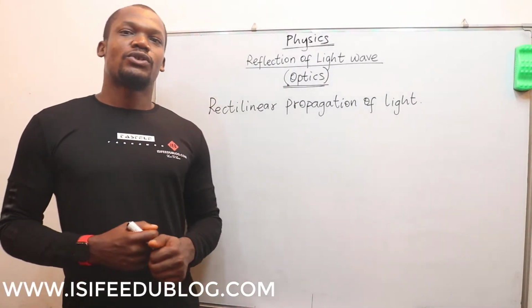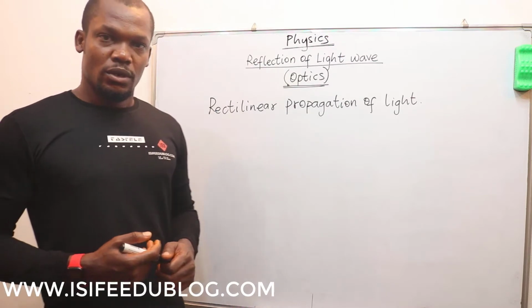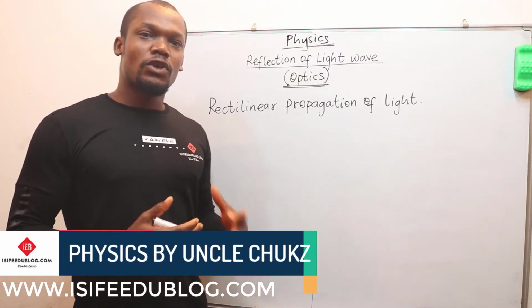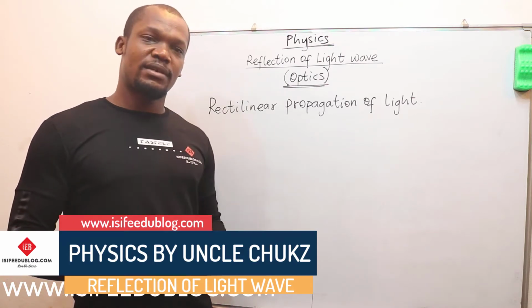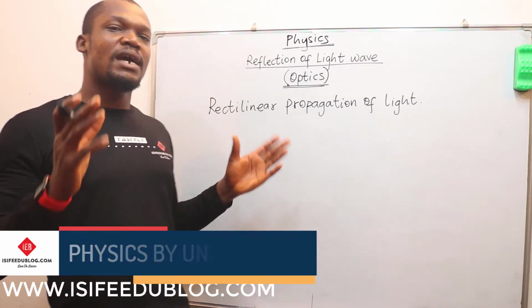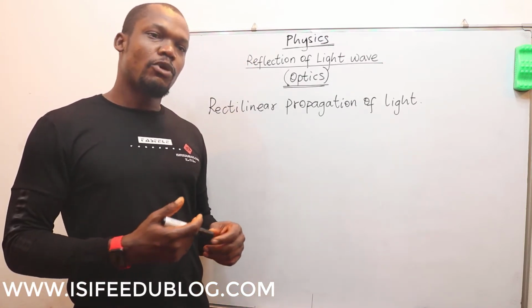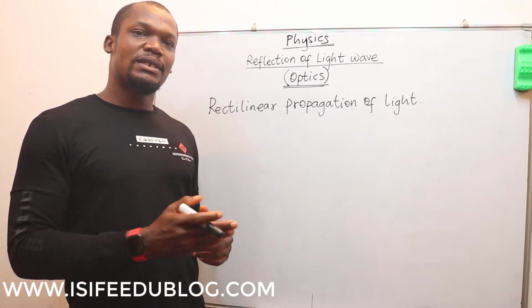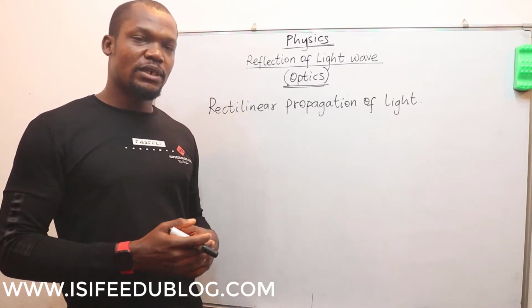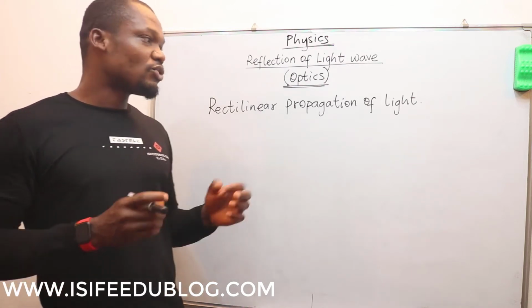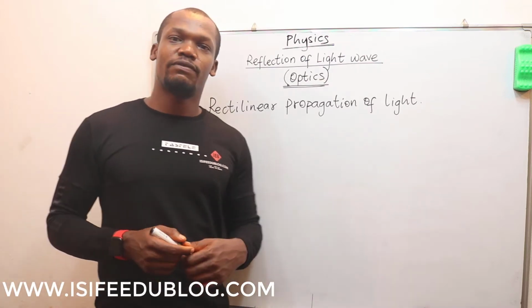Okay, the next thing we are going to talk about is the rectilinear propagation of light. The rectilinear propagation of light is the phenomenon that states that light travels only on a straight line. So when light shines on an object, it does not bend around the object, but travels straight. It either penetrates the object or it doesn't. So this means that light travels on a straight line. That is what we call the rectilinear propagation of light.